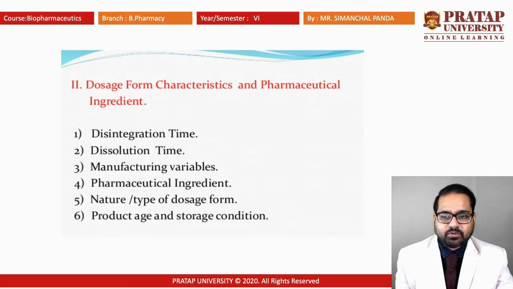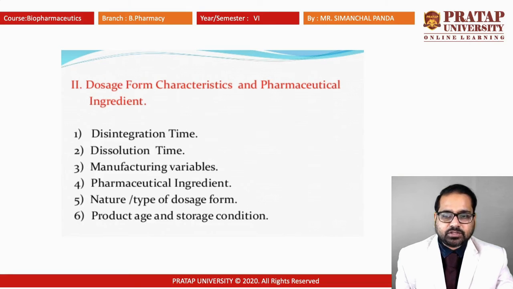So there are different types of dosage forms, and depending upon the dosage form and the site of absorption, the dissolution rate also varies. For example, if the dosage form is given by the IV route, the rate of absorption will be faster. If you give it by the oral route, it will be somewhat slower. So depending upon the site of administration, the rate of dissolution will vary, and the rate of absorption will vary accordingly.